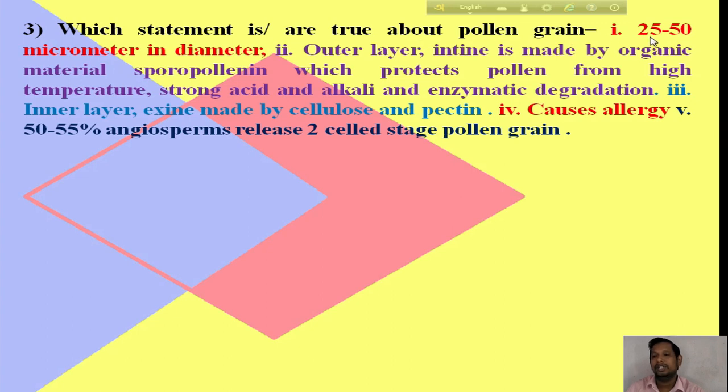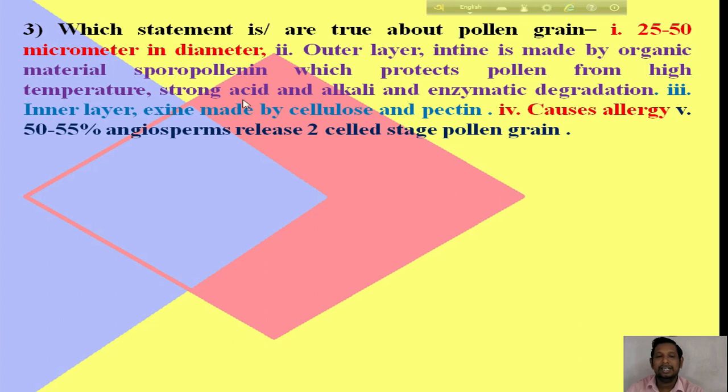Okay guys, the next question is: which statement is or are true about pollen grain? First statement, 25 to 50 micrometer in diameter. Second, the outer layer intine is made of the organic material sporopollenin, which protects pollen from high temperature, strong acid and alkali, and enzymatic degradation.